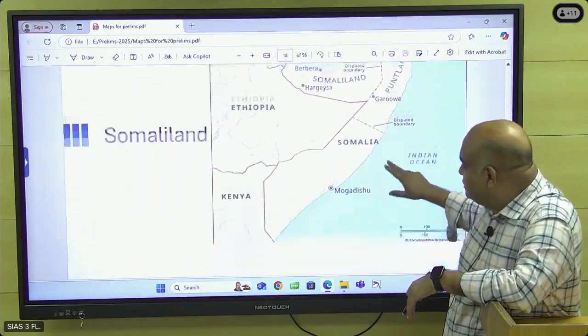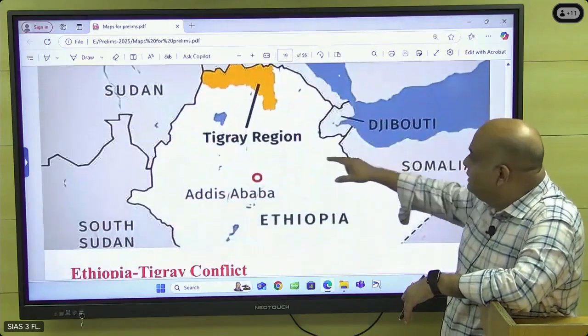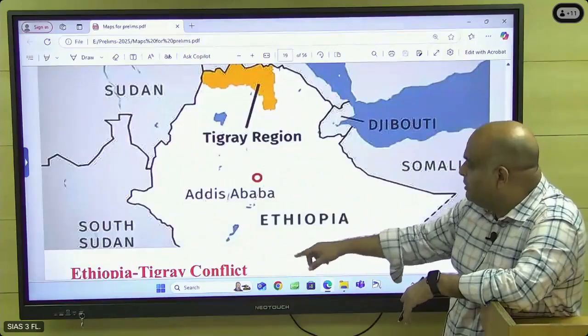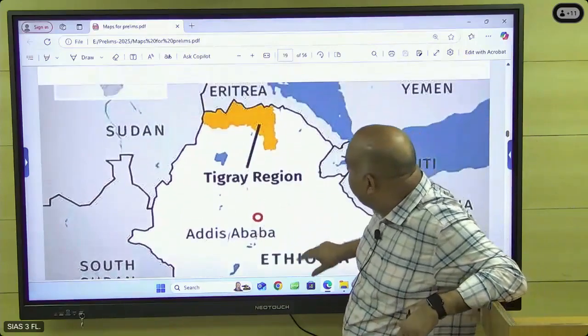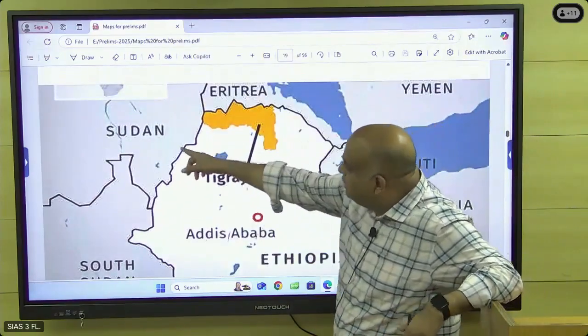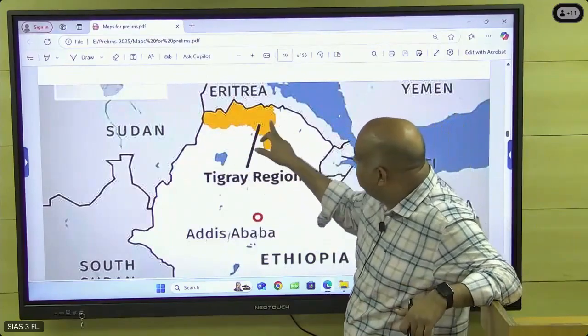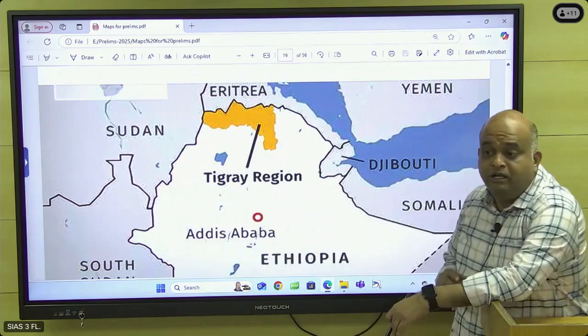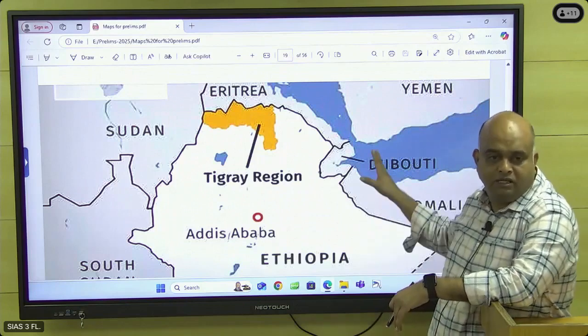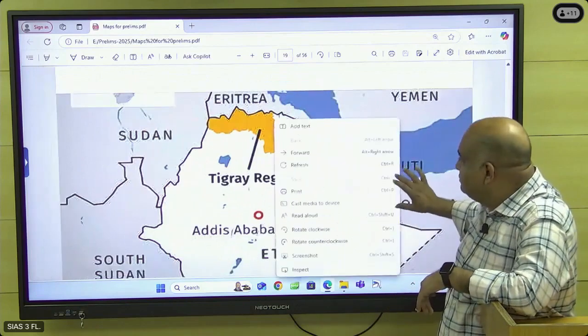Ethiopia is also involved in this. And then this is the Tigray region. So it is between Ethiopia and Eritrea. And in the Sudan crisis, the Sudan people are also involved in this. This region is a fragile region, where a lot of big refugee encampments are there. You have to check this.